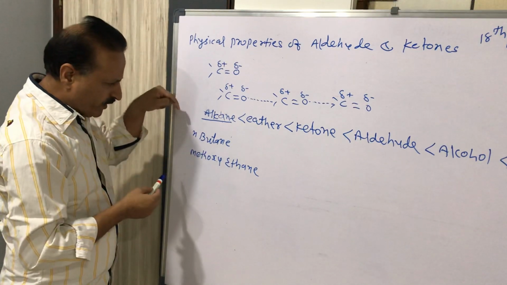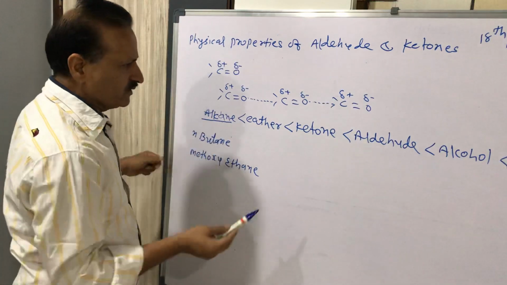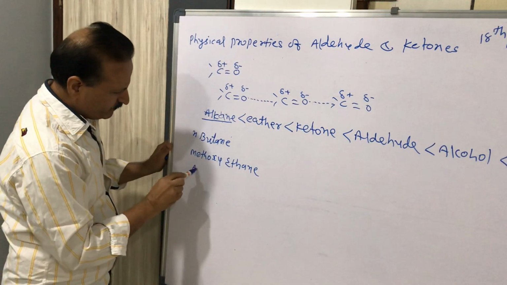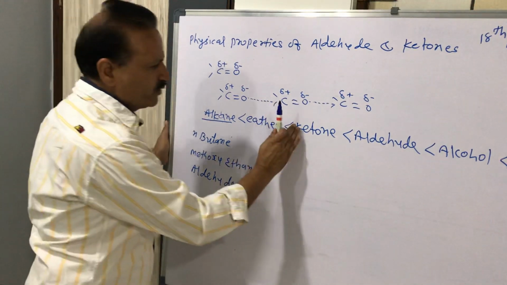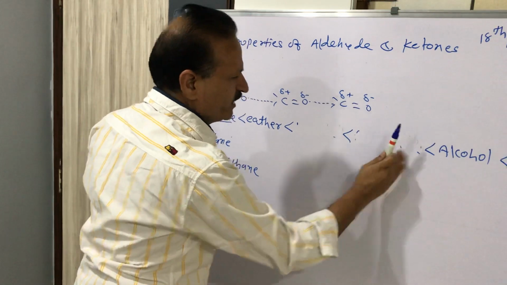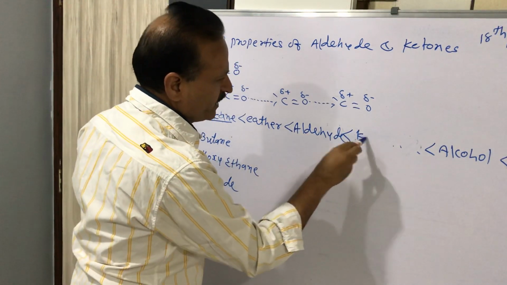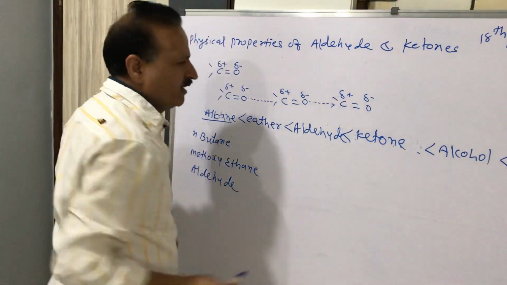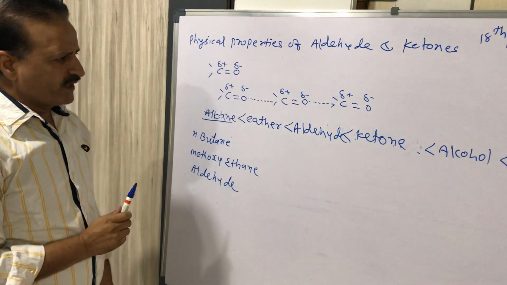We are going in increasing order, so we will write aldehyde first, because ketone will be higher than aldehyde, then ketone. We will discuss why ketone has a higher boiling point than aldehyde.